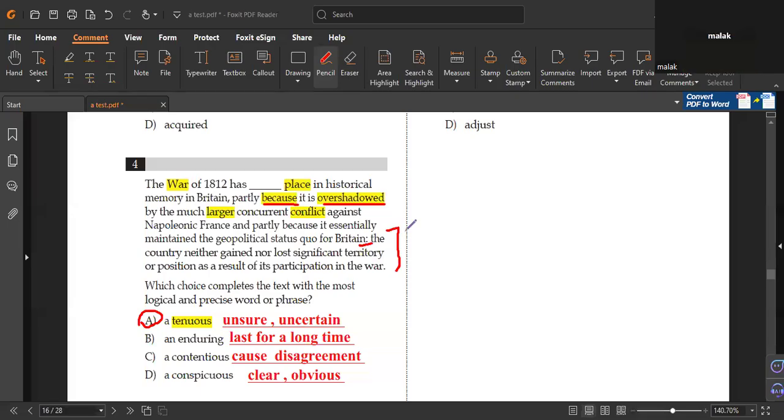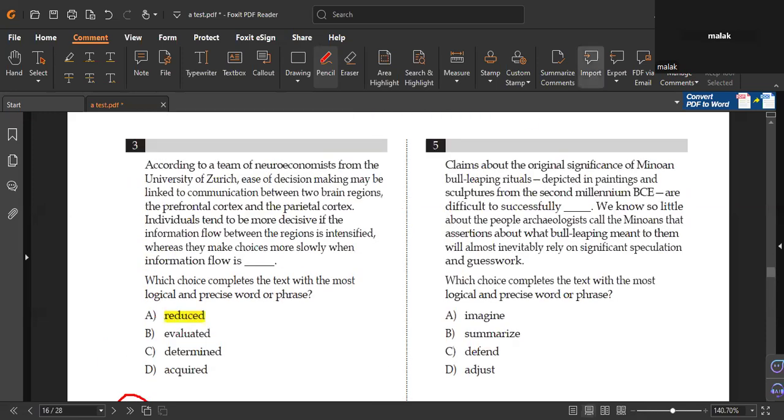If you need it. Yeah, we stopped seconds ago for question number 4, and we proved why B is correct, because tenuous means not clear, not sure, as he mentioned here, overshadowed. Now for question number 5, did you answer it?